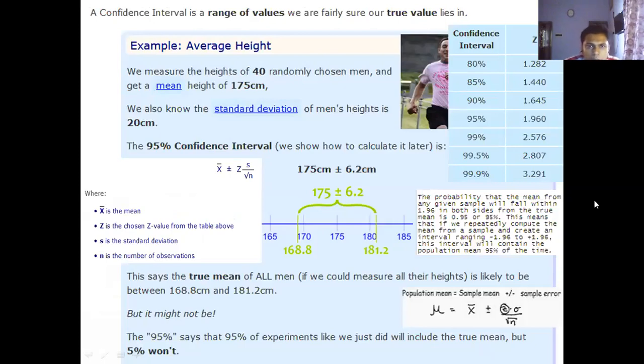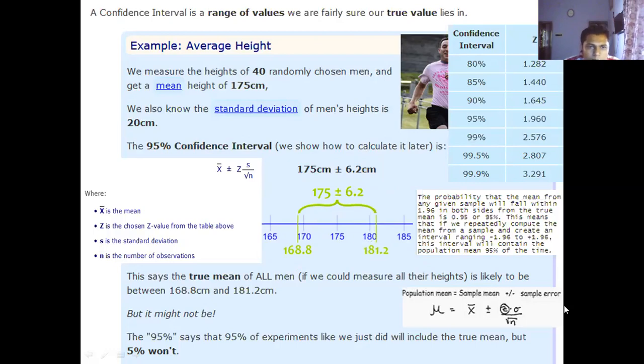So for a 95% confidence interval, you put the value of 1.96 over here, and you will get 6.2 centimeters. This is basically the error term. So on one side you will get 168.8, and on the other side you will get 181.2.